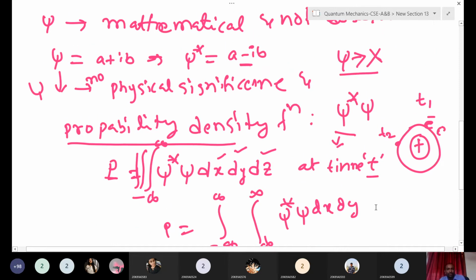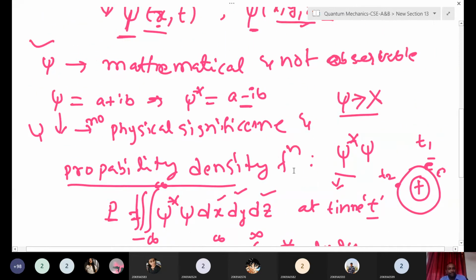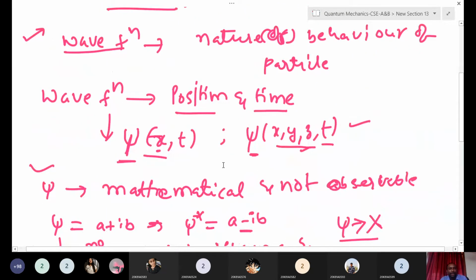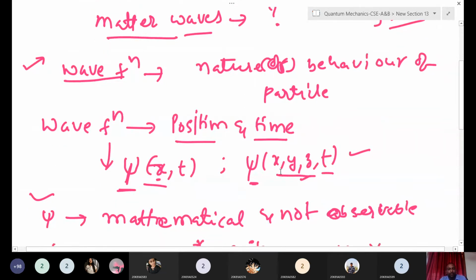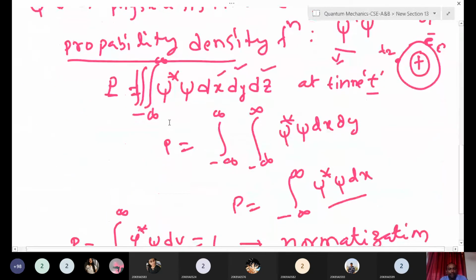Born interpreted a few things. Psi does not have any physical significance because we cannot observe the wave function, and the wave function depends on position and time. He interpreted it, but he did not derive the expression for the wave function. After that he proposed the probability density function.